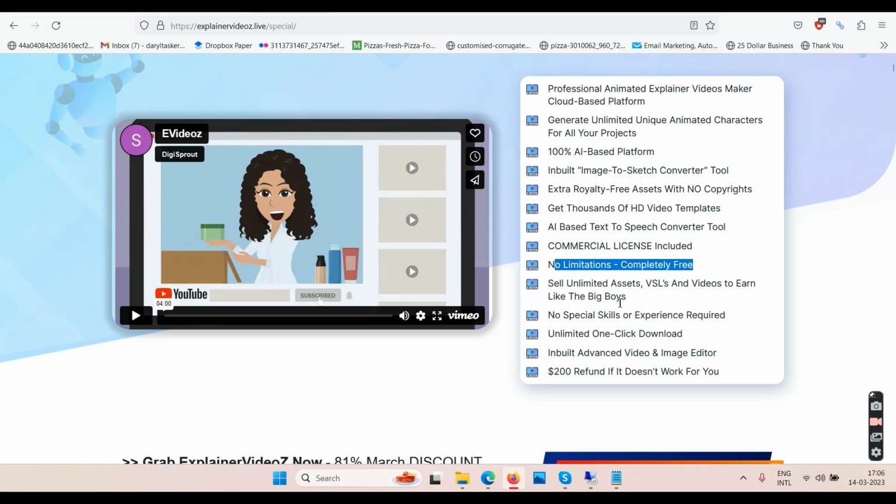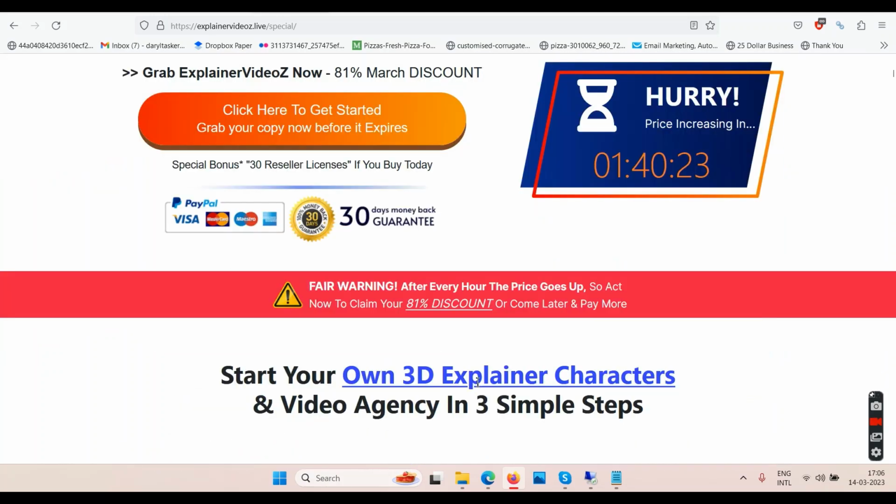Sell unlimited assets, VSLs and videos to earn like the big boys, no special skills or experience required, unlimited one-click download, inbuilt advanced video and image editor if you need it, $200 refund if it does not work for you. Well, the software works, so why would you get a refund? Okay, so yeah, they shouldn't have mentioned it.